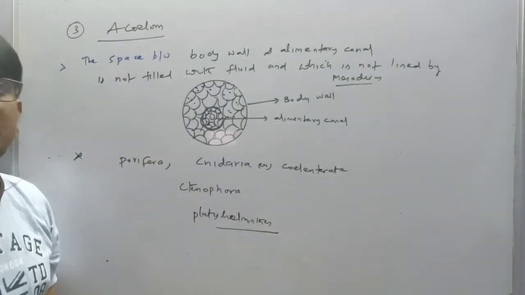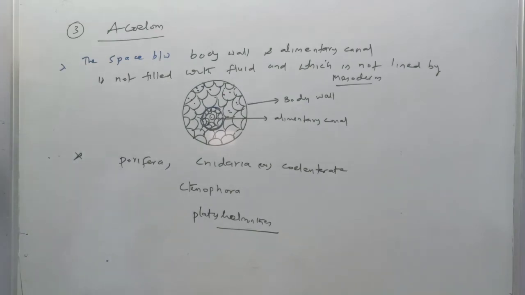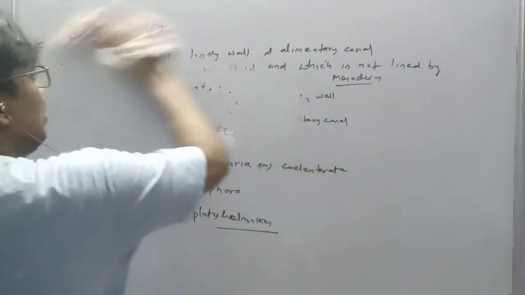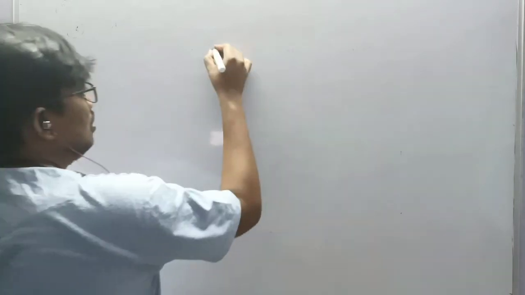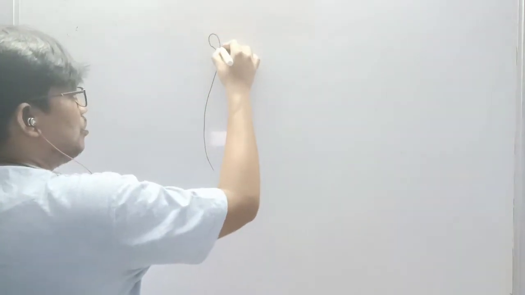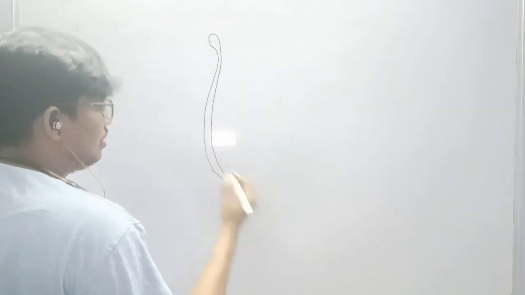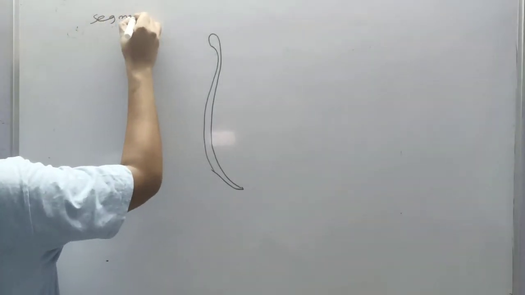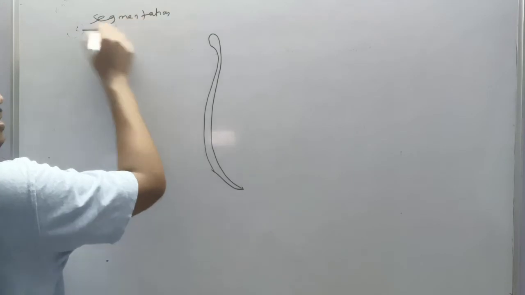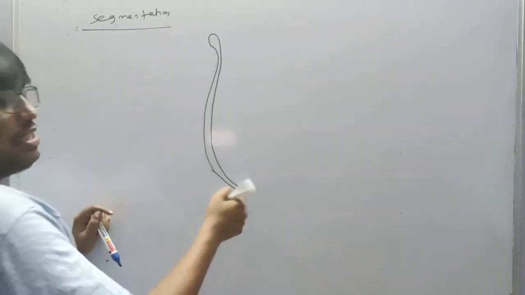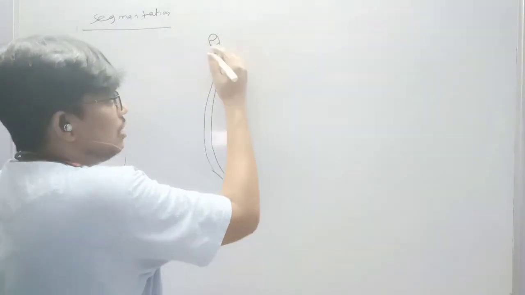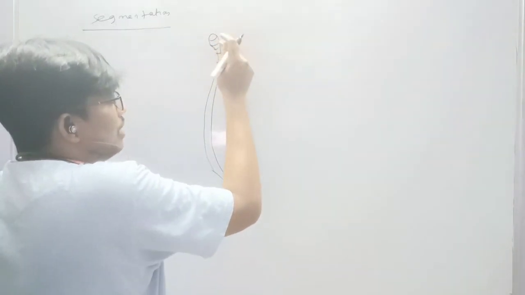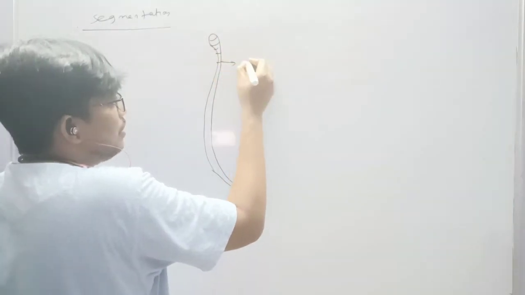Next one is segmentation. What is the segmentation? The body, in some animals, the body externally and internally divides into segments. For example, this is the earthworm body. This is the earthworm. Side heading, segmentation. Externally का मतलब outer side and this is the internal part. The body is externally and internally divided into segments.